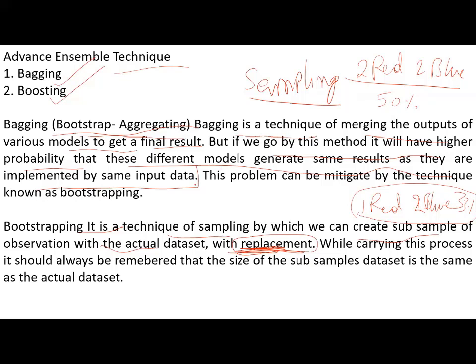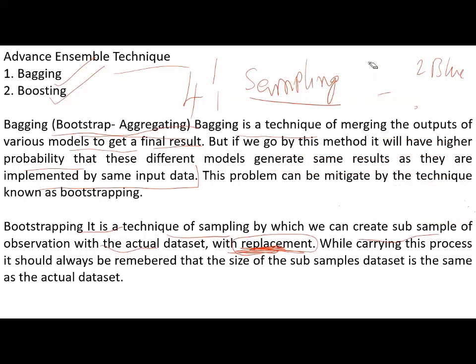What do you mean by with replacement? With replacement means if you take out 1 red, another red will come and join. That is called with replacement. See, what you are doing? The total number is 4 only, and you are replacing 1 red with another red. So this is called sampling with replacement. That is the method we are going to look at, which is called the bootstrap technique.